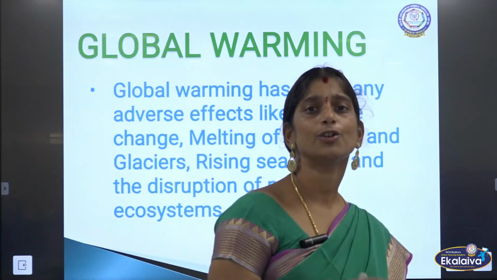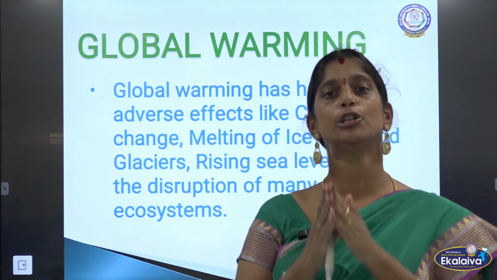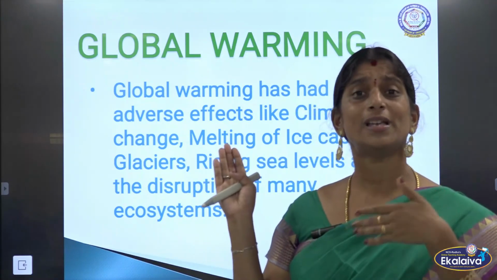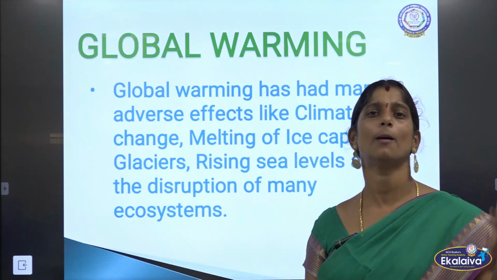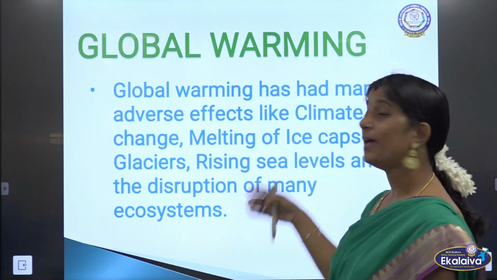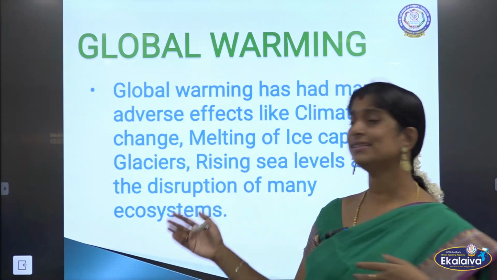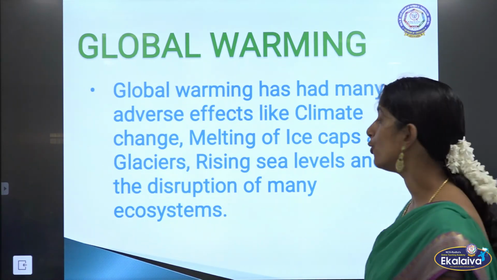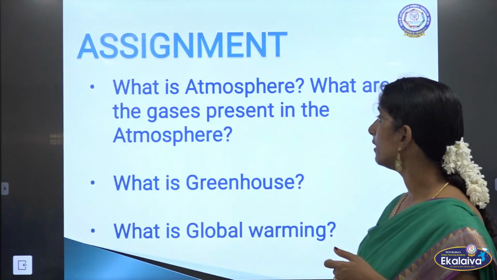Because of the increase in average global temperature, we always end up with adverse effects like change in climate in an abnormal way, melting of ice caps and glaciers, rising of sea levels and disruption of ecosystems. All these are the effects of global warming.